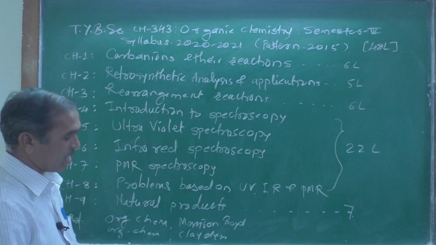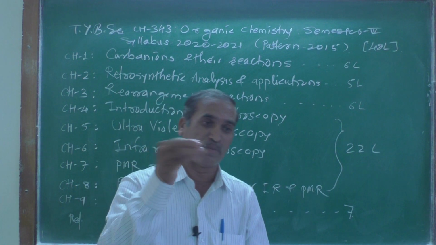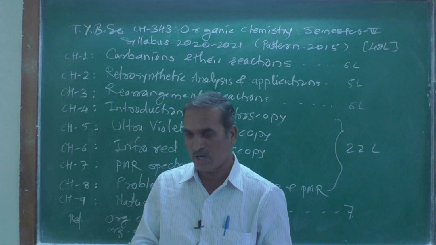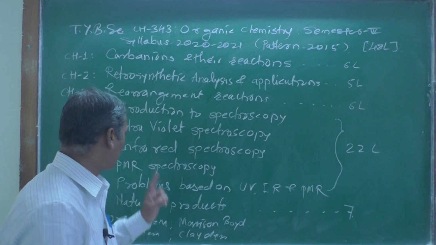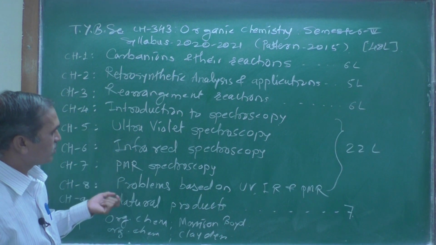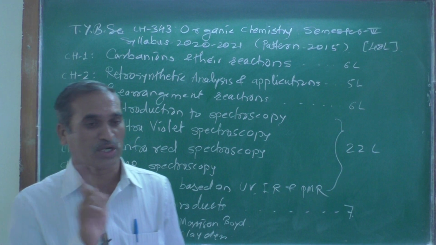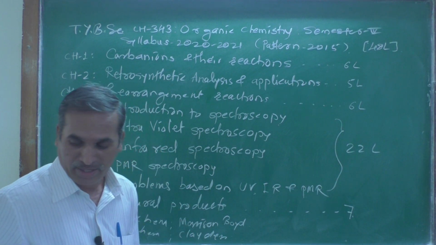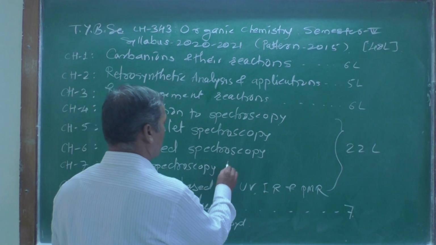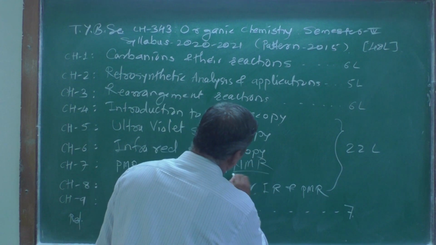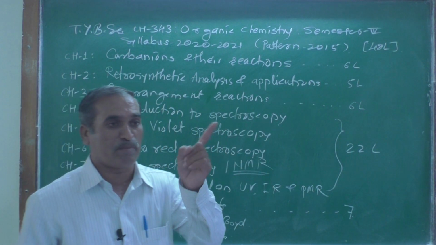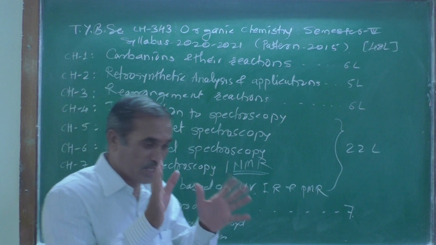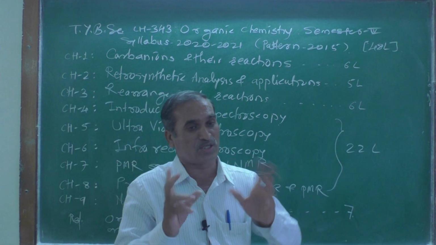And next one is PMR spectroscopy. PMR is one of the best techniques for determining the correct structure of an unknown organic compound. The full form of PMR is proton magnetic resonance. Sometimes it is referred to as nuclear magnetic resonance, NMR. N stands for nuclear magnetic resonance. Nucleus means nothing but a proton, and that proton is never in a naked form, it is not alone here.